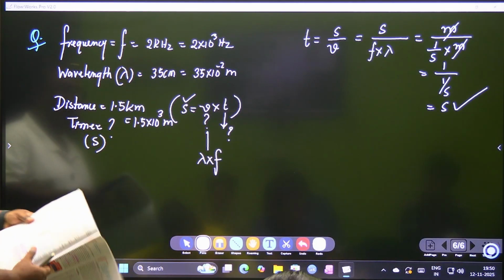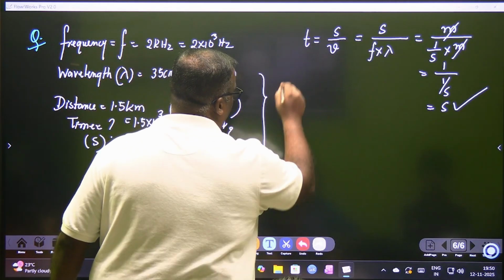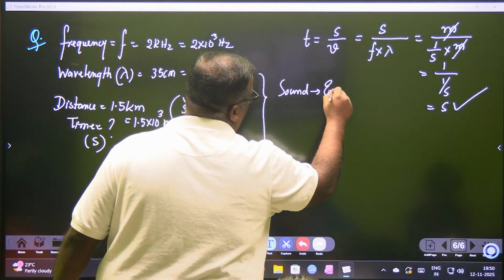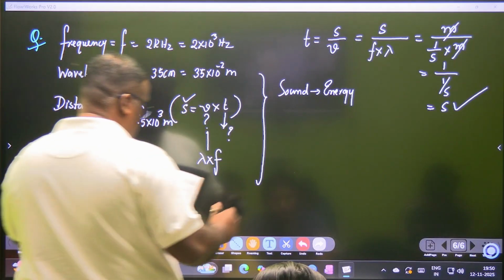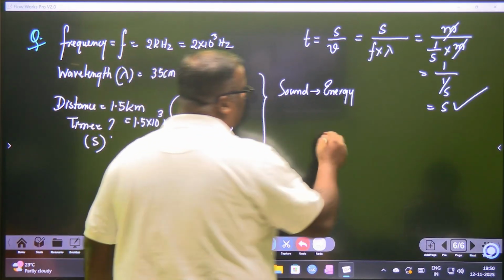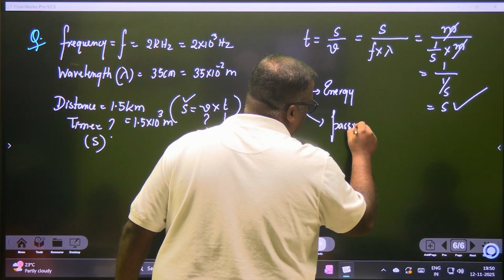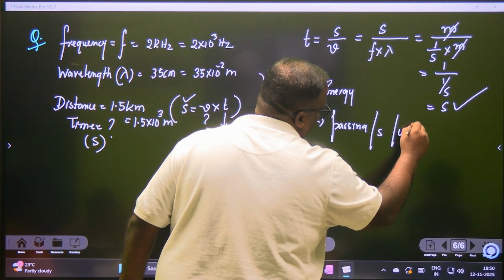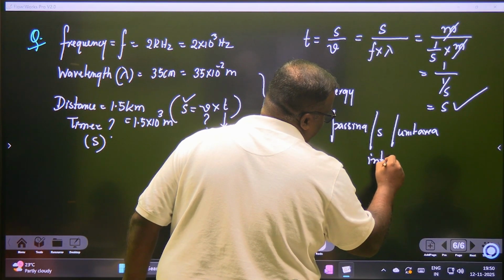So sound is also a type of energy. And एक और चीज जान के रखिए, sound is a form of energy, and this energy passing per second per unit area is called the intensity of sound.